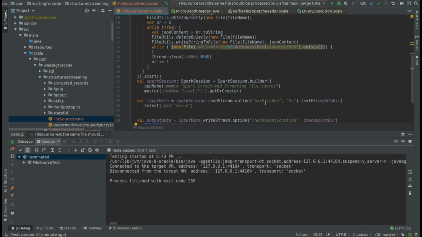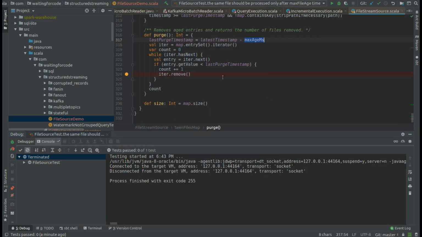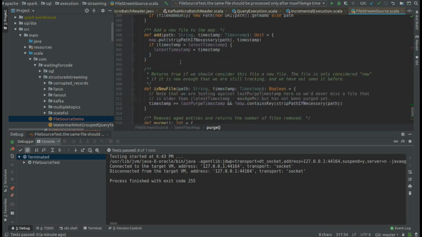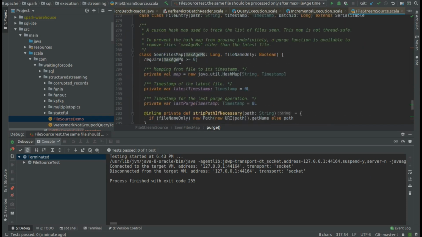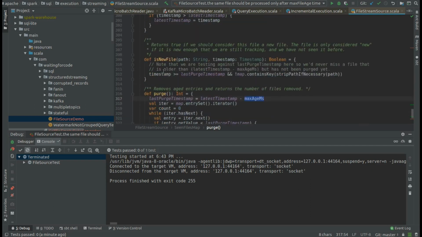Also, I'm defining this maxFileAge property that is used in this method to remove all files already seen by the source from the in-memory tracking map, which is used to avoid processing the same file multiple times. And as you can see, it's used in the isNewFile method, where we compare the timestamp, which is the last modification time of the file, with the last purge timestamp,